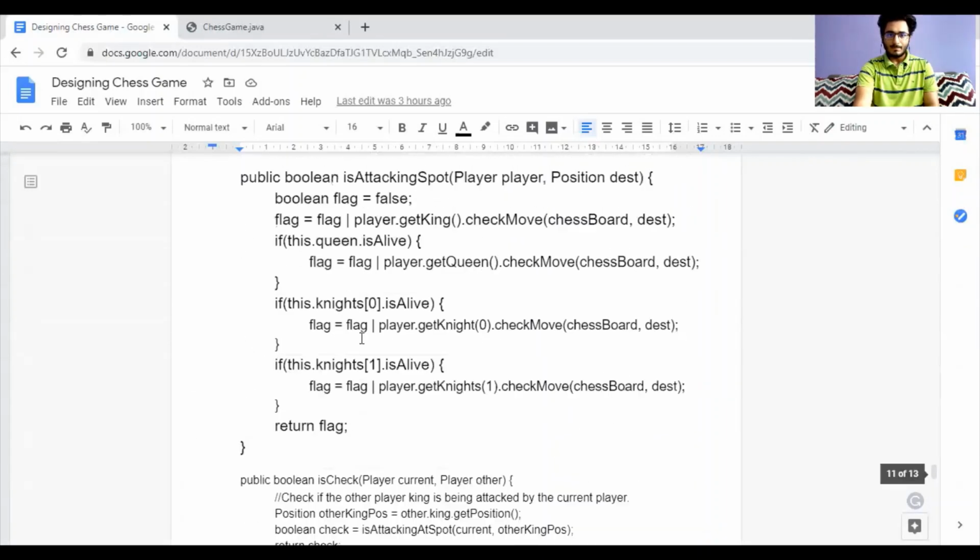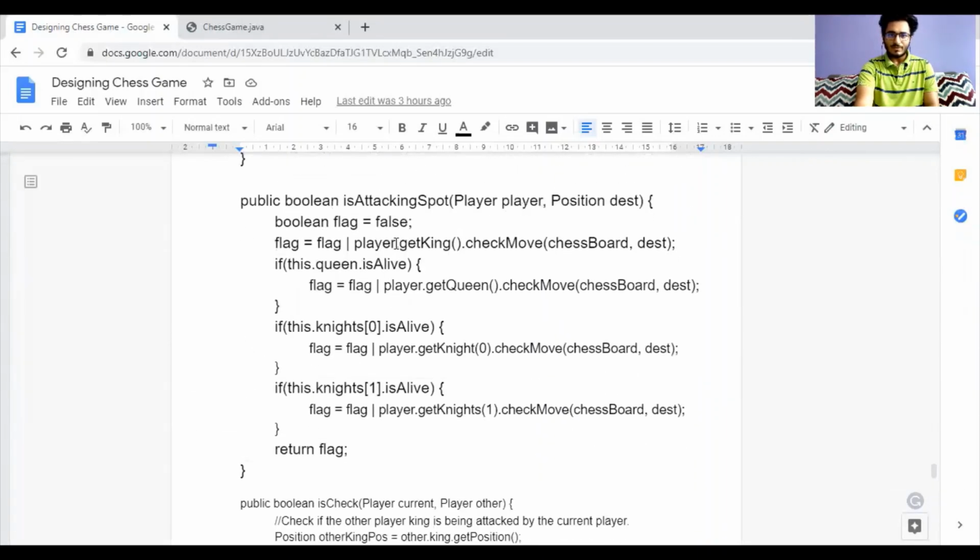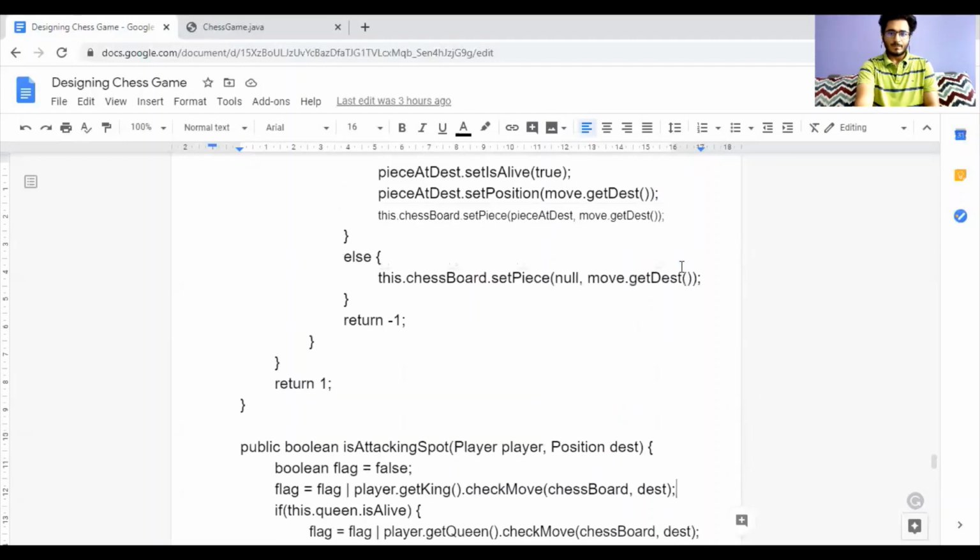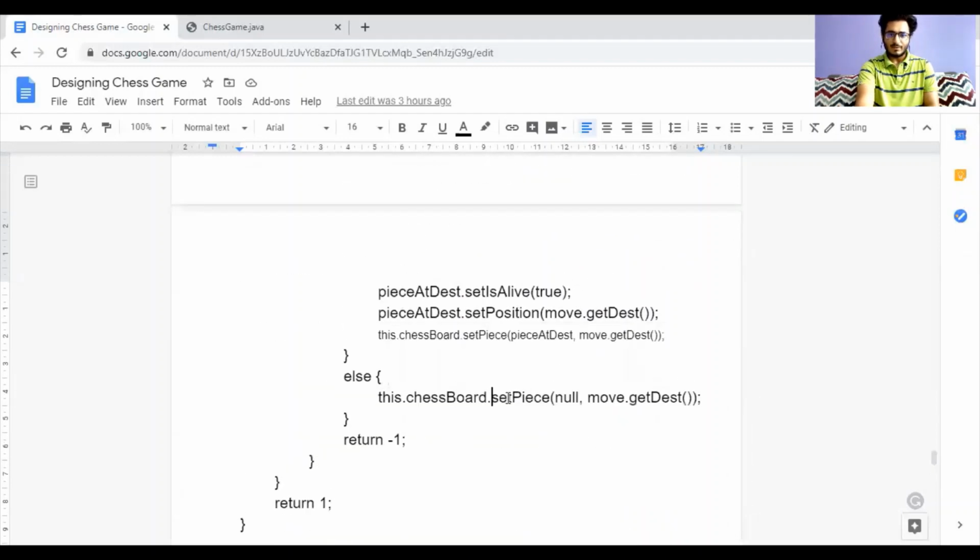For example, over here we have used many functions like getKing, so we can add a getter in our player class. The checkMove function, we have to complete this member function, which is a member function of the piece class. Then there is the setPiece function of the chessboard class, which is a setter that we have to complete.